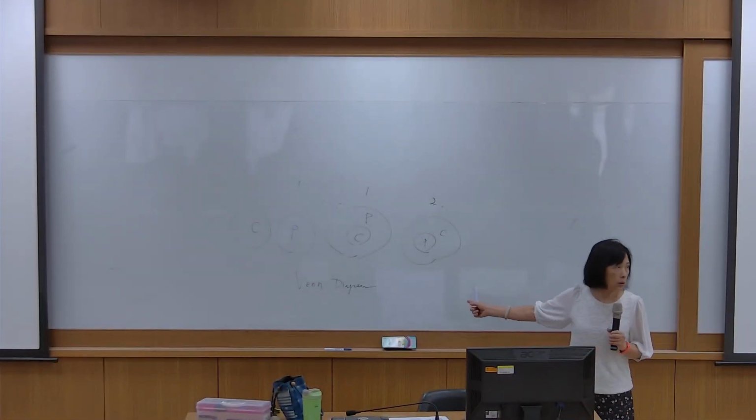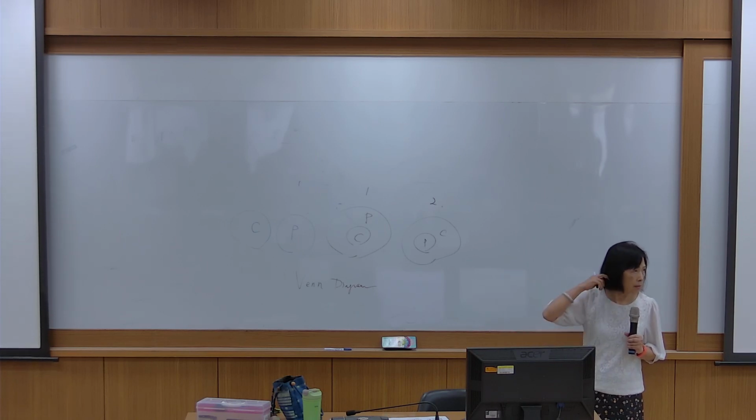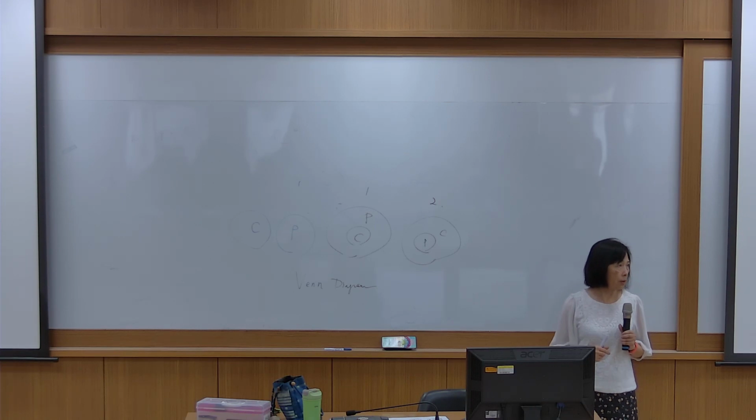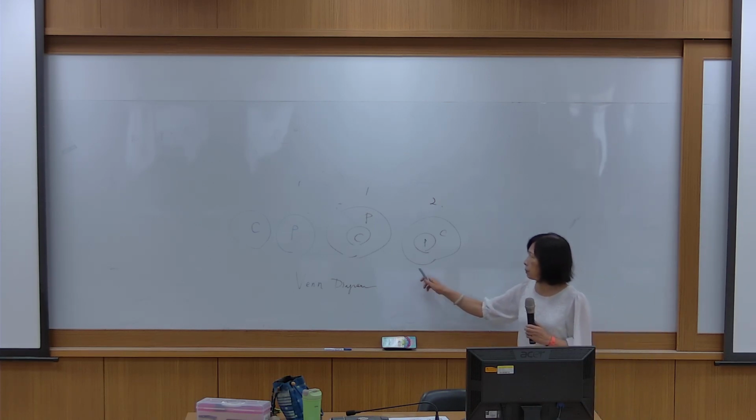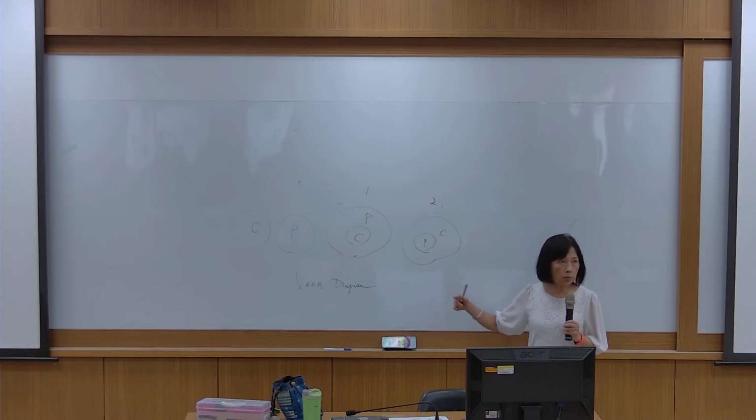It's two. Why? More matter? Okay. So usually when we think about the scope, child is bigger.